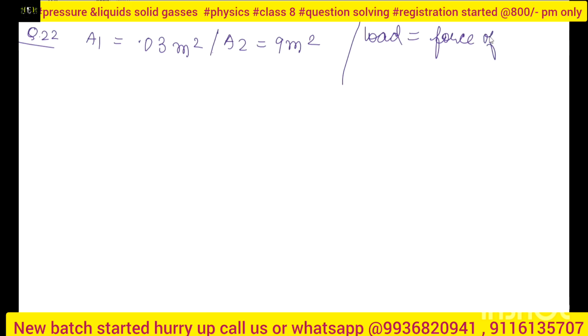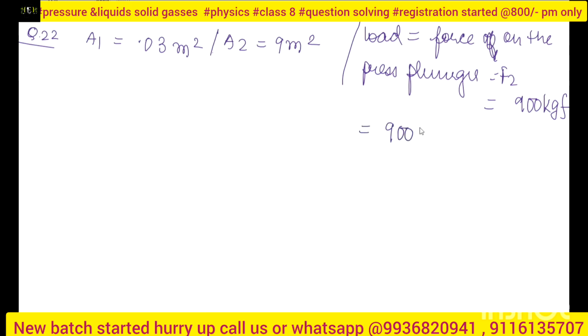Force on the press plunger, and it is F2. How much is it? 900 kgf, right? That means I have to multiply 900 by 10. I am just assuming it is 10, not 9.8. So it will become 9000 Newton. How much? 9000 Newton. Now I will use Pascal's law.